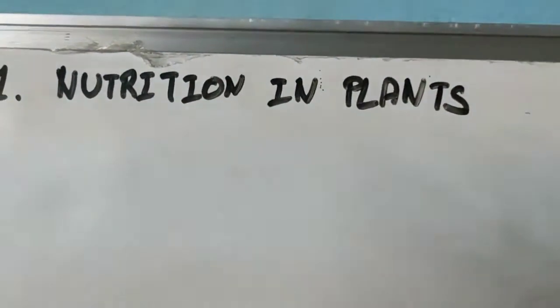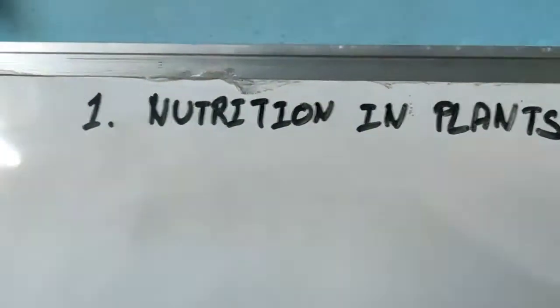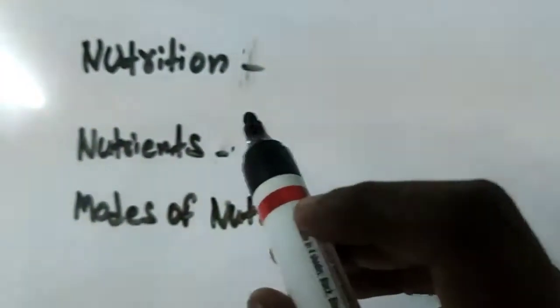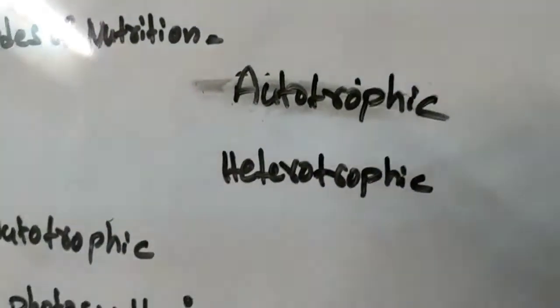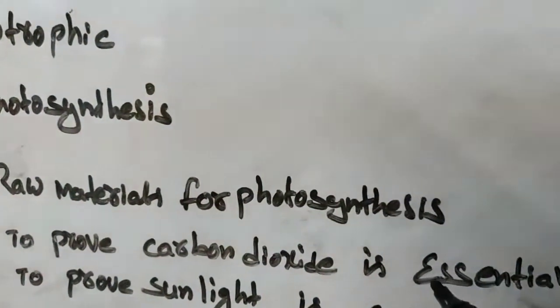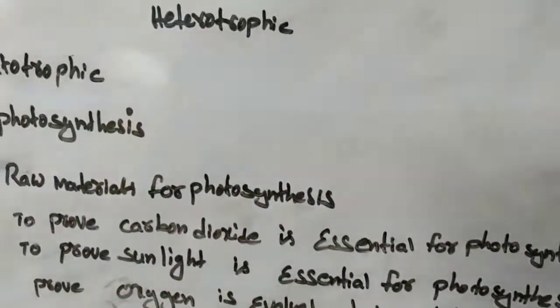Good morning, children. Today our new lesson is lesson number 1, nutrition in plants. In this lesson we are going to study what is meant by nutrition, what are nutrients, what are the modes of nutrition, what is meant by autotrophic, what is photosynthesis, what are the raw materials required for photosynthesis, and to prove that carbon dioxide and sunlight are essential for photosynthesis, and that oxygen is evolved during photosynthesis. Okay, today we are going to study about these things.